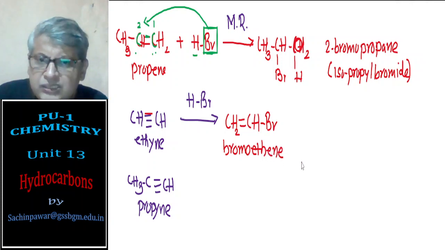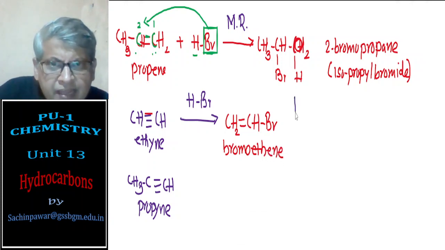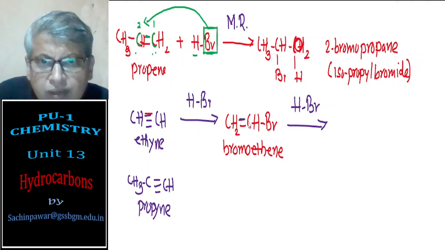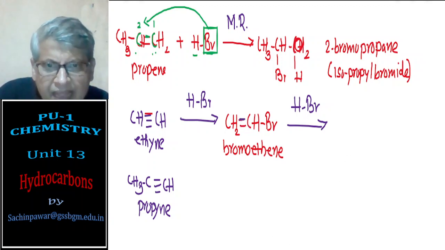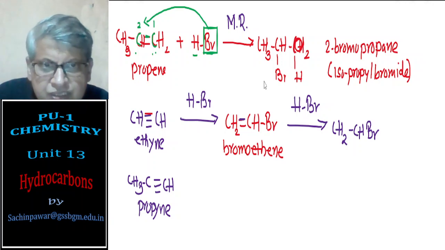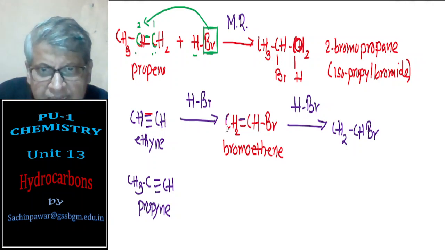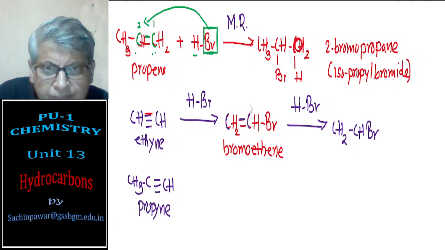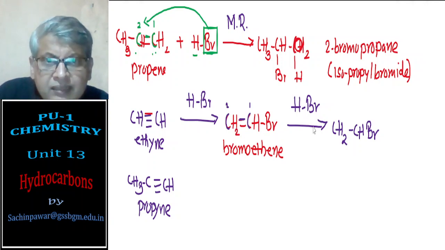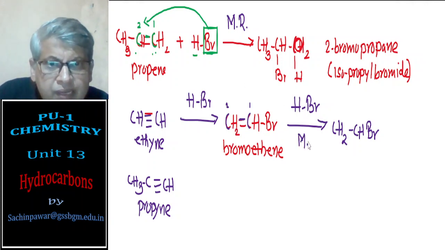But the reaction doesn't stop here. Next, HBr adds onto this, and now this pi bond is broken. Now you see I have CH2=CHBr. If I number these carbons 1 and 2, the first carbon is attached to only one hydrogen and the second carbon is attached to two hydrogens. Therefore I have to follow Markovnikov rule.